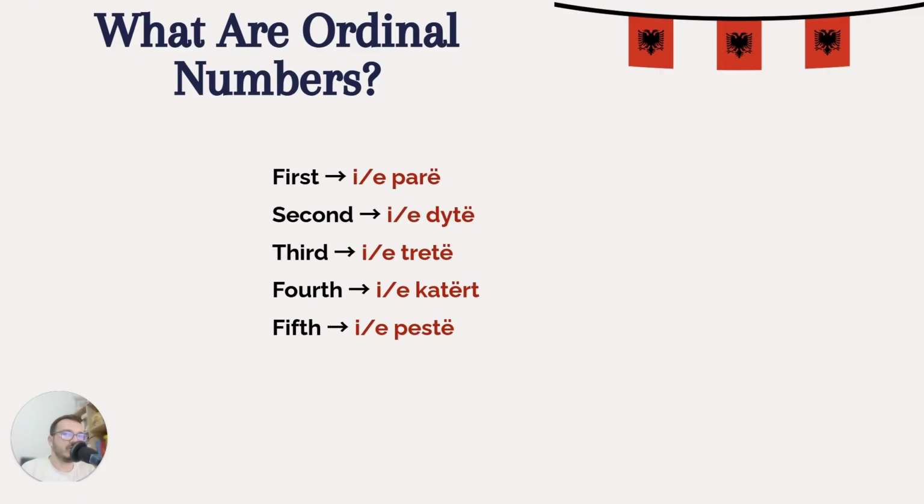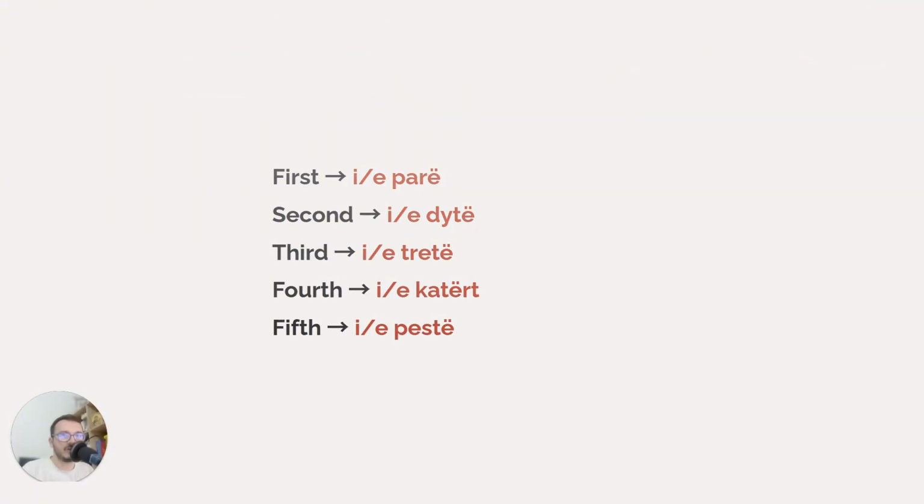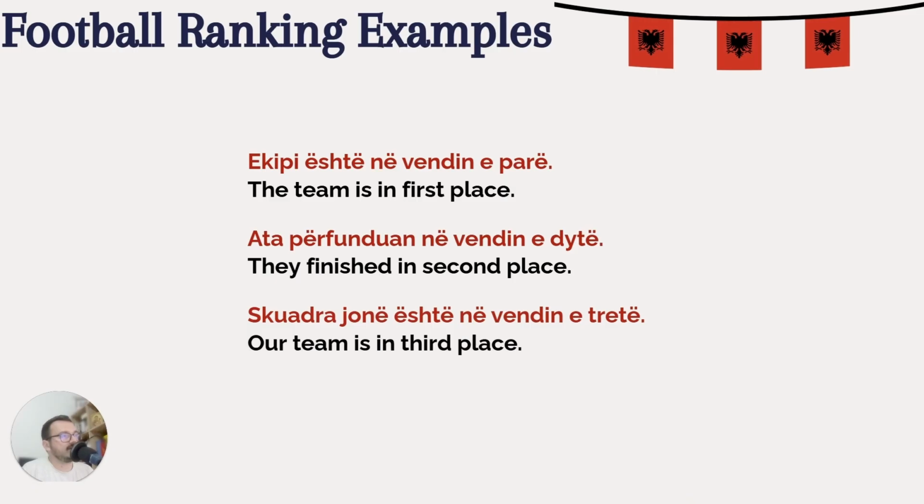The other ones follow the same pattern. For example, for sixth, we'd have "i gjashtë" or "e gjashtë". For seven, "i shtatë" or "e shtatë", etc. So now let's look at some examples. We have here some football ranking examples.